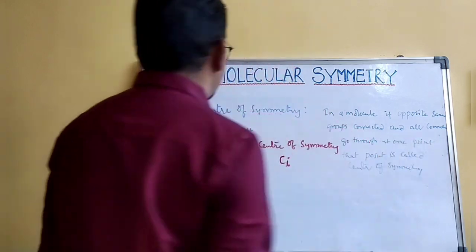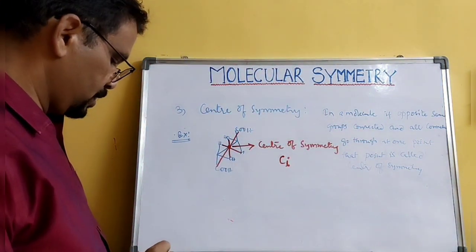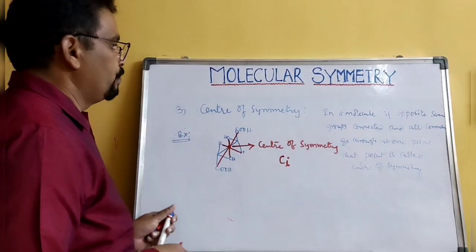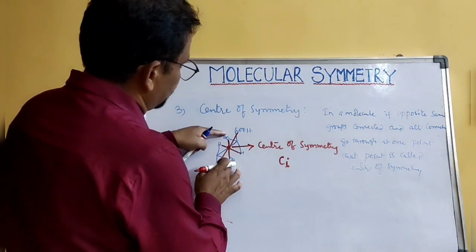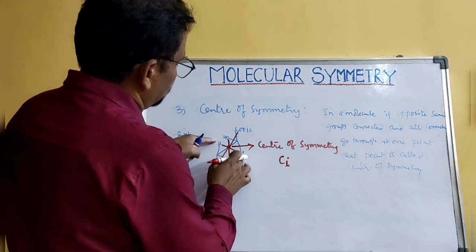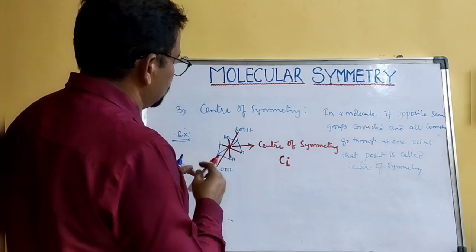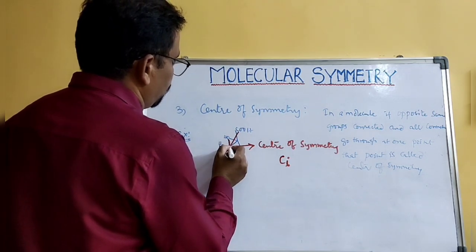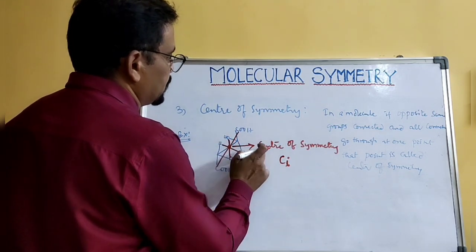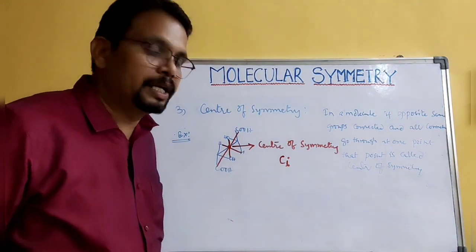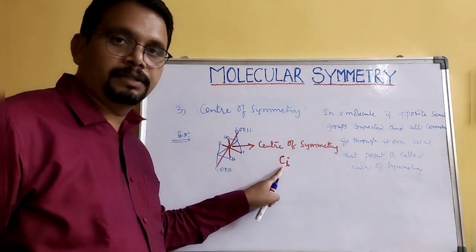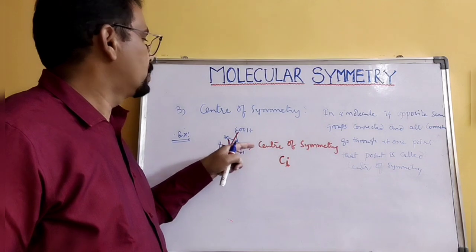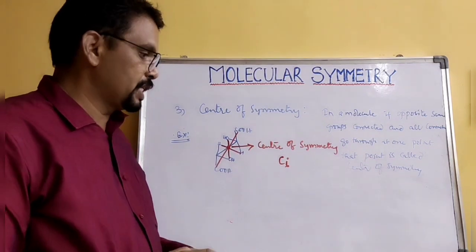So when you connect the opposite same groups, and if all connections meet at one point, that point is called center of symmetry. It is denoted with Ci. This is also called the inversion center.